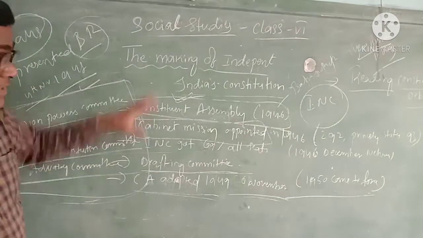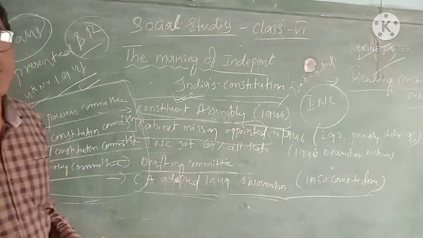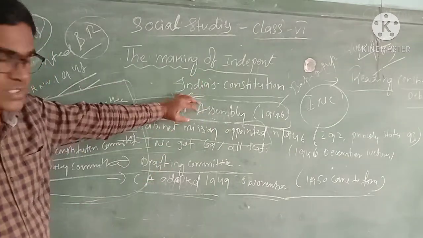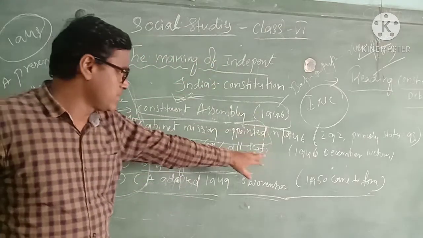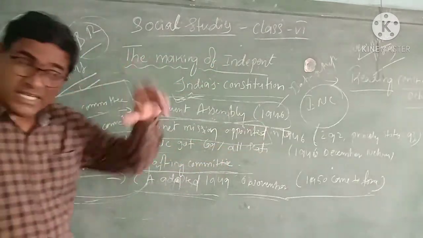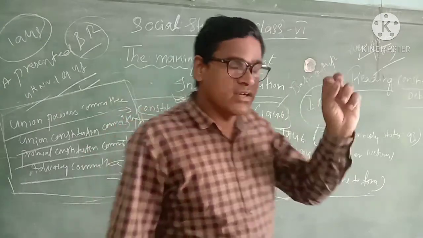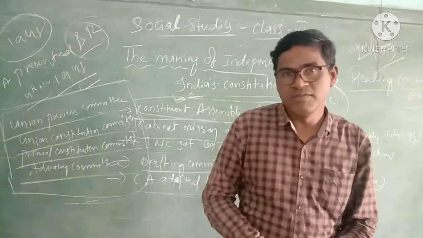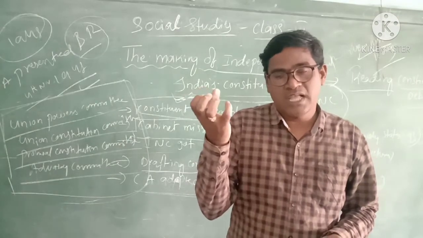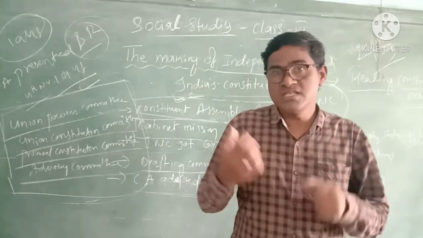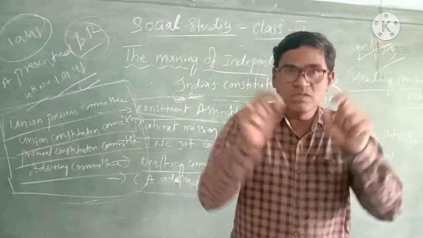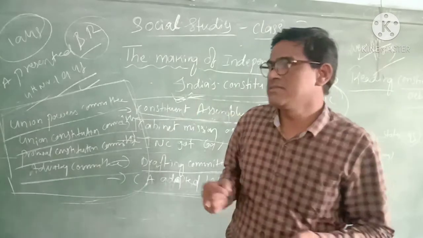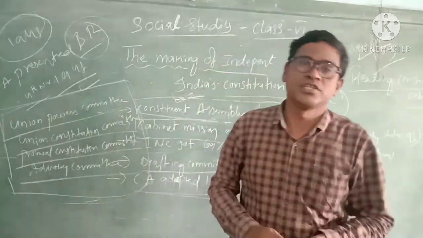Before preparing the Indian Constitution, the main important people studied different countries' constitutions clearly, and collected information suitable to our country. They collected some points and mentioned them in the Indian Constitution.